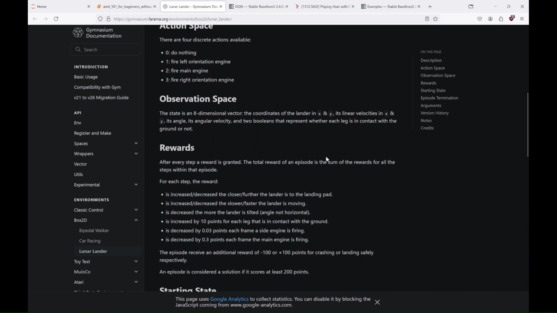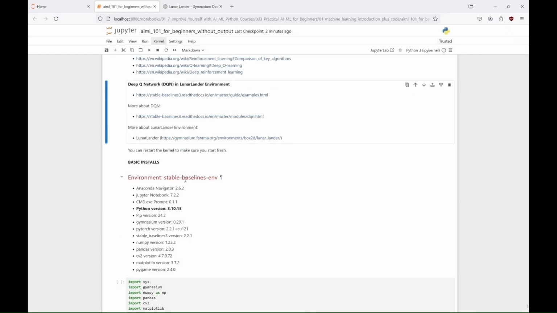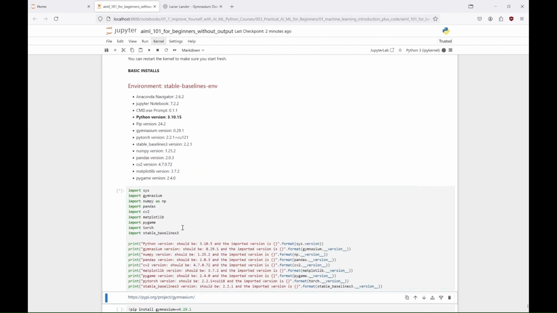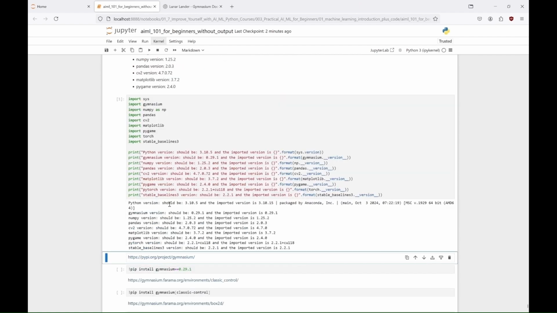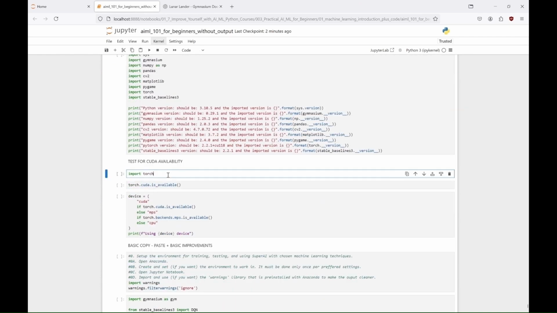The agent stores experiences in a replay buffer, and updates its Q values using batches from the buffer, with a target network to stabilize training. After sufficient training, the agent learns to navigate the lander effectively, and its performance is evaluated through average rewards, and visualized by rendering the environment. So let's try to train the agent from this example with DQN. We'll use here the same environment we used with the cart pole, so the necessary libraries should already be installed. However, it's good to verify this and install any missing ones. Since I have everything set up, I can move on to our example.